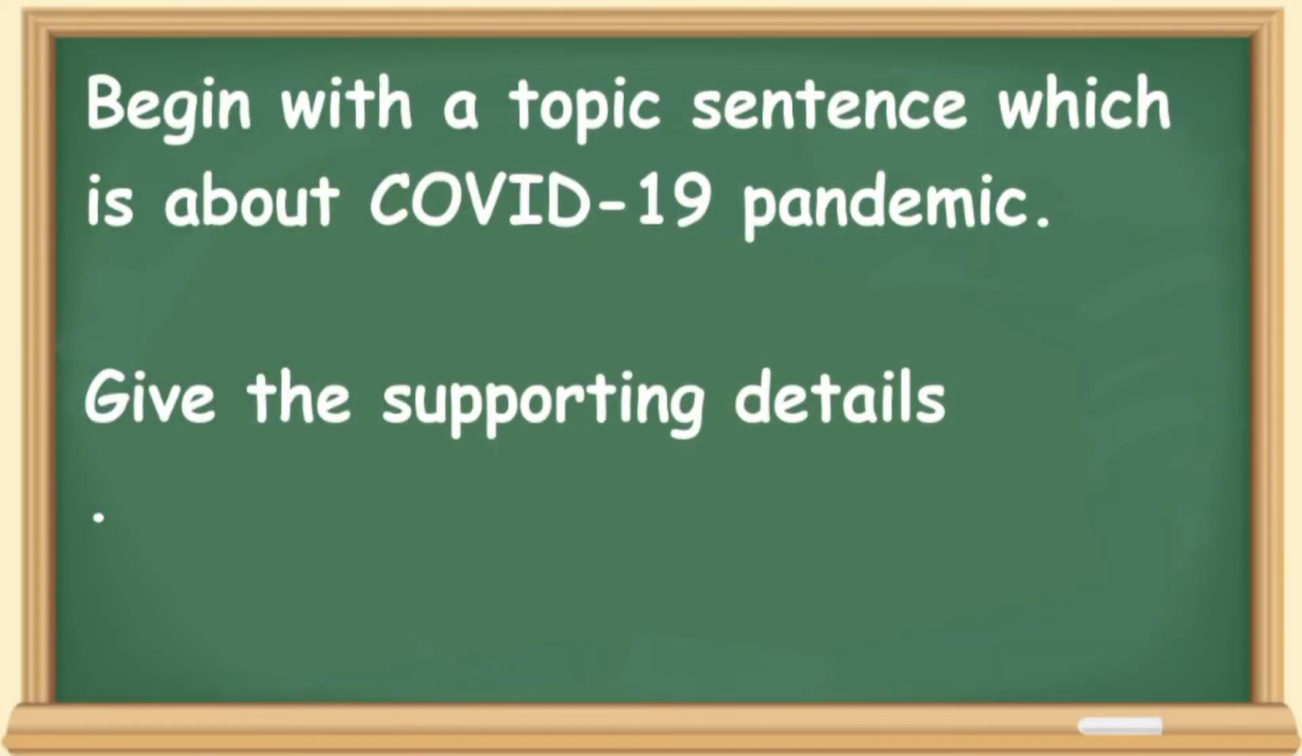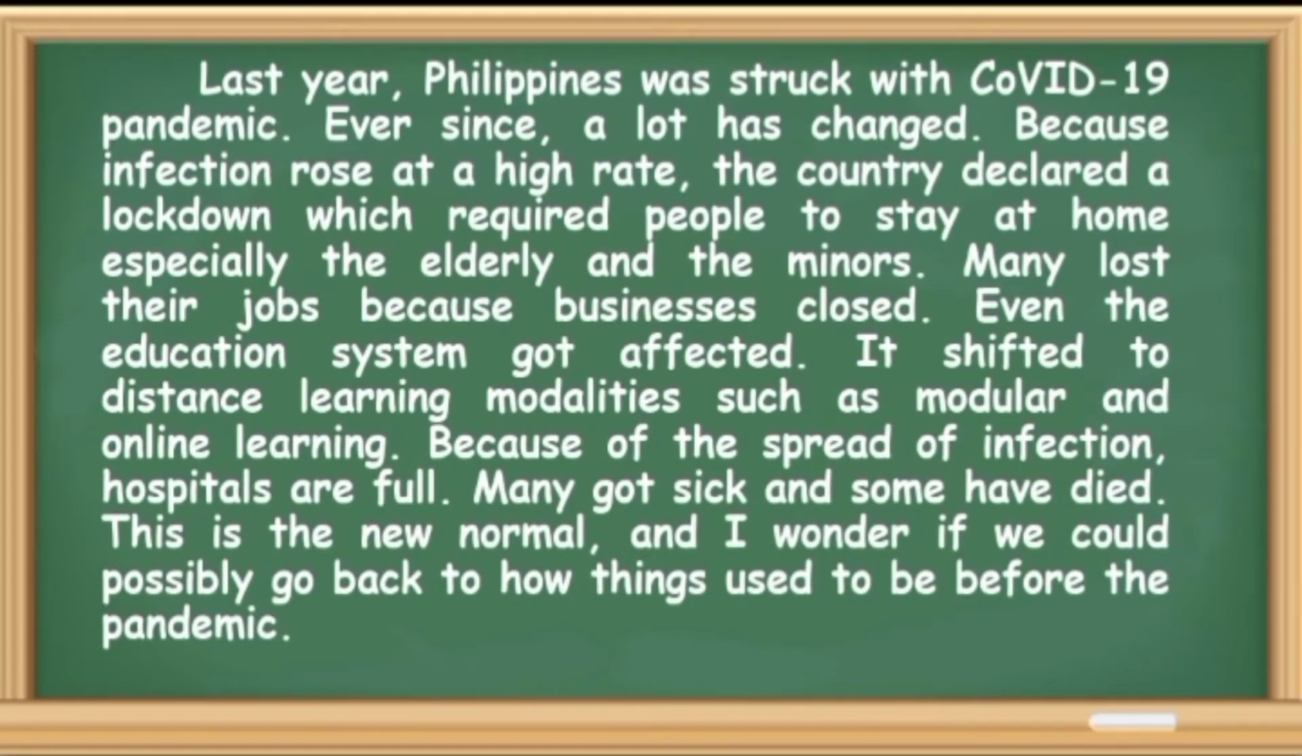So to write this information into a paragraph, begin with a topic sentence which is about COVID-19 pandemic. And this should be followed by the supporting details, which are the effects. This is the sample paragraph converted from the ideas listed in the graphic organizer. Let me read the paragraph. Last year, Philippines was struck with COVID-19 pandemic. Ever since, a lot has changed.